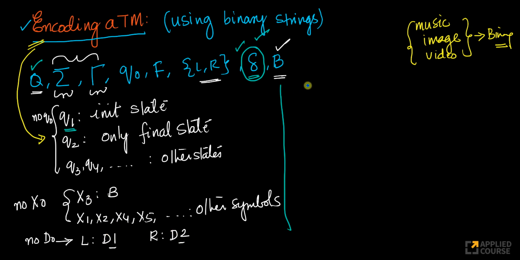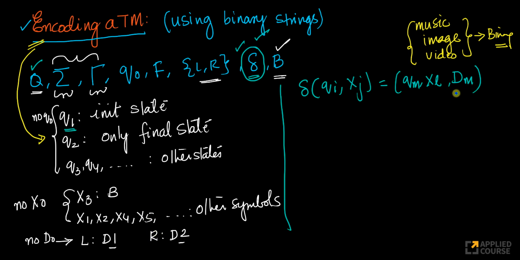So imagine I have a transition like this. From state Qi on input Xj, this is the input symbol that I'm seeing on my tape right now, and this is my current state. Then let's assume I replace this Xj with, let's say, XL, and I go from state Qi to, let's say, Qm. And let's assume the direction that I'll move is DM. Look at this, I'm putting indices here.